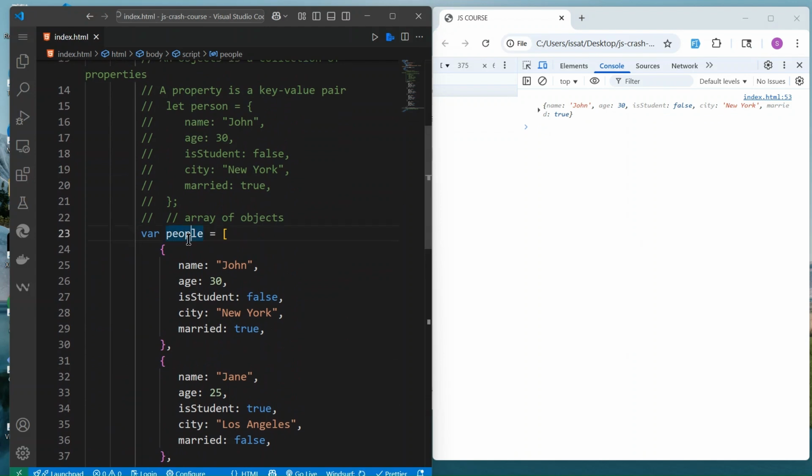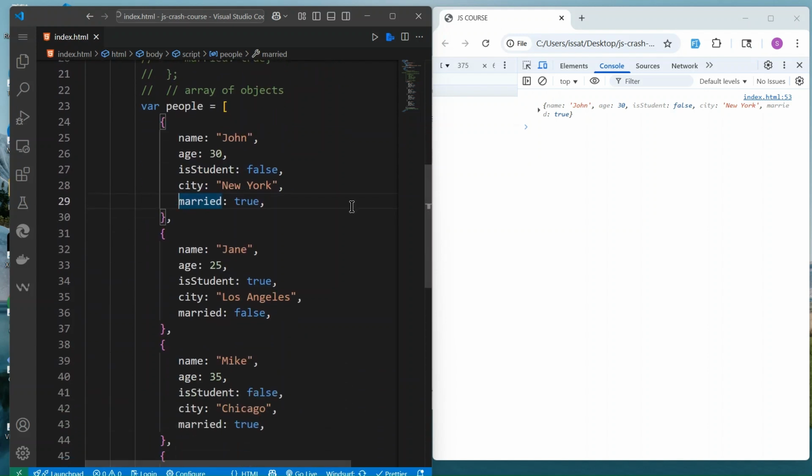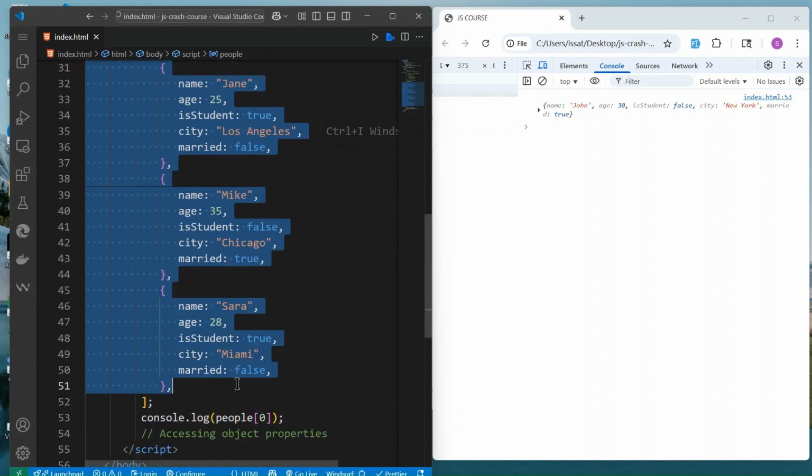So a JavaScript array, or an array list in any programming language, can hold objects or different data types. In this case, we have people represented as objects.